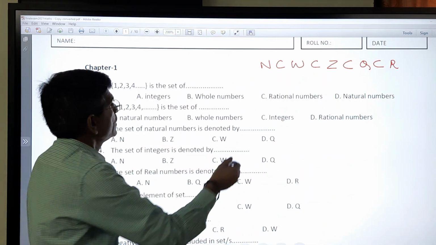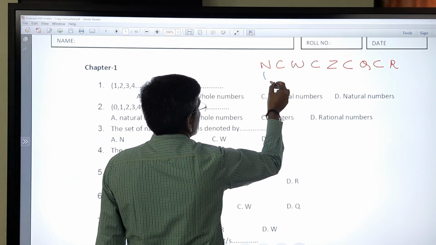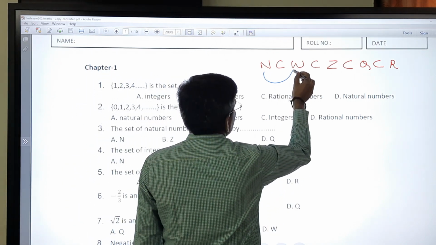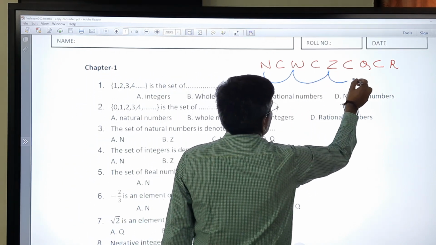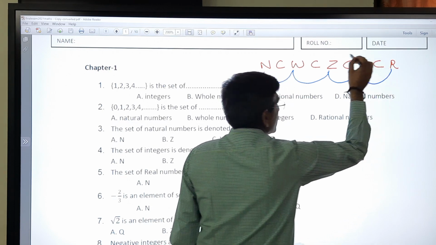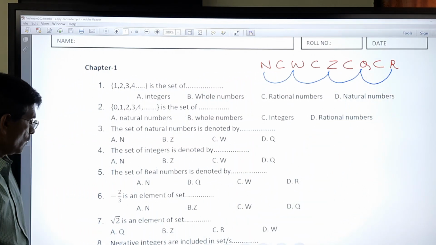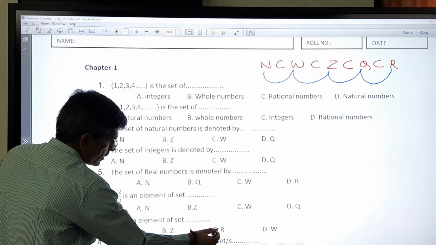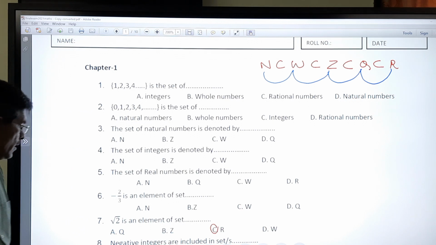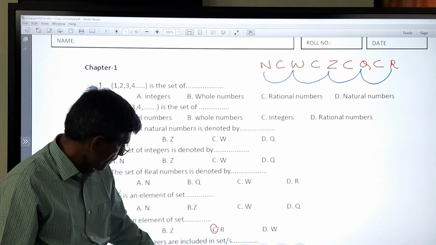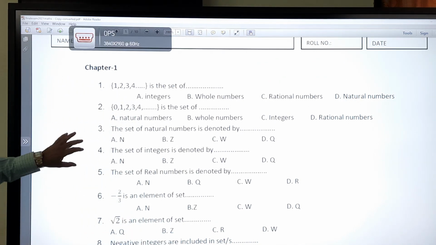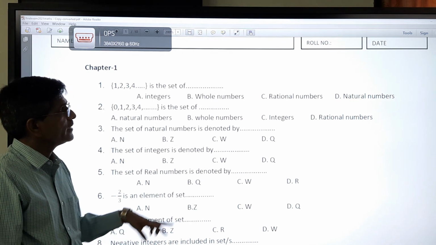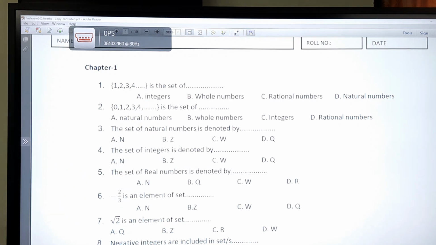Natural numbers are under whole numbers, whole numbers under integers, integers under rational numbers, rational numbers under real numbers. So root 2 is an element of the set of real numbers, that is R. Now questions 1 to 7 MCQ are completed with proper symbols.